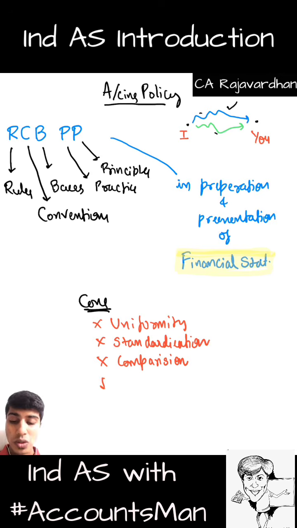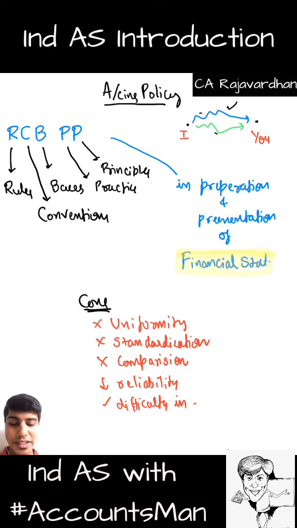Yeah, and it will also decrease the reliability. Whenever there is more than one way, you might choose that way which will give the result you want. Now if one of the methods gives higher profit and one of the methods gives lesser profit, you will choose the method based on whether you want to show high profit or low profit, which is actually incorrect, like window dressing your accounts. So it will decrease the reliability of accounts. So what exactly is accounting policy doing? It is decreasing reliability, removing uniformity, standardization and comparison. If it is doing something, it is increasing difficulty in what?